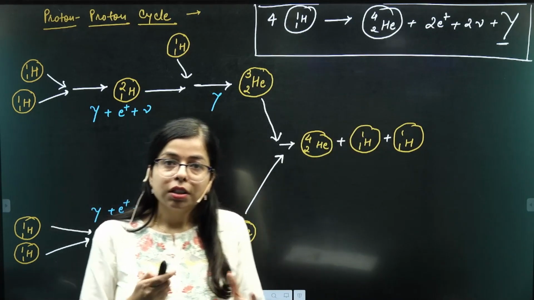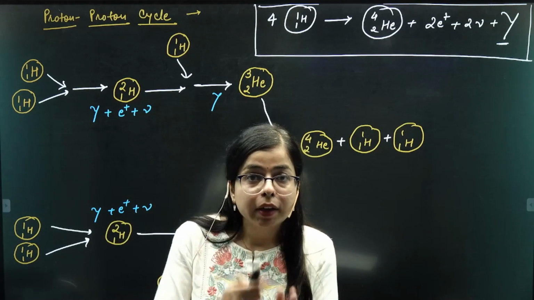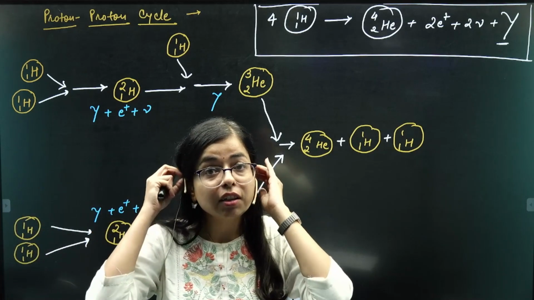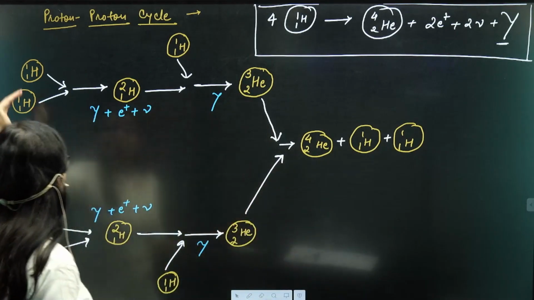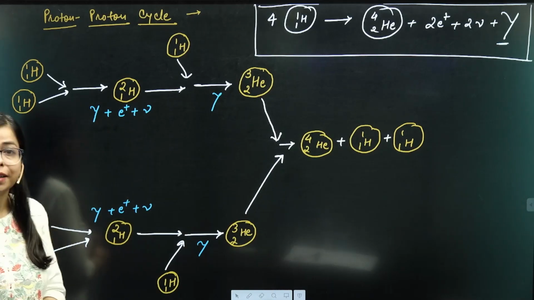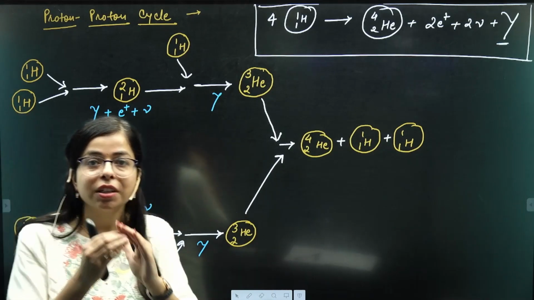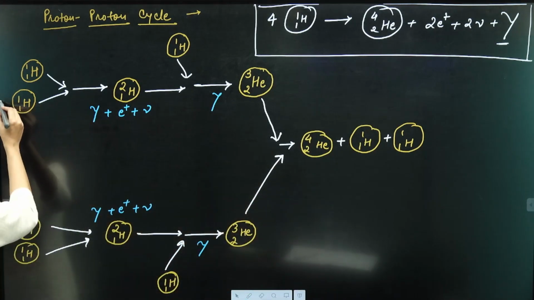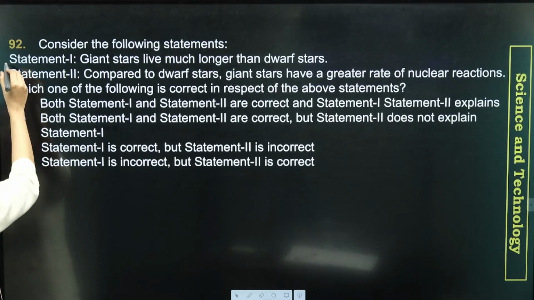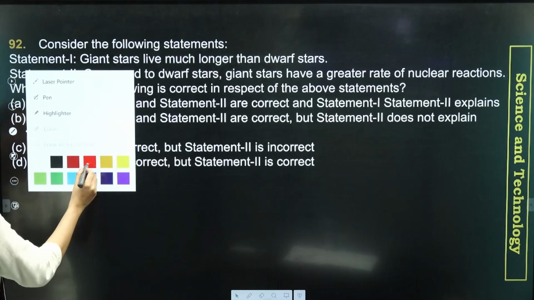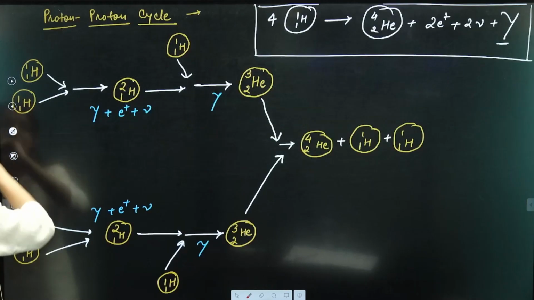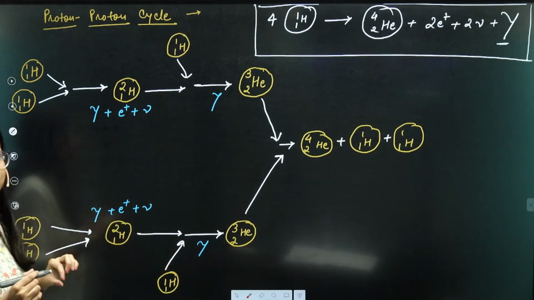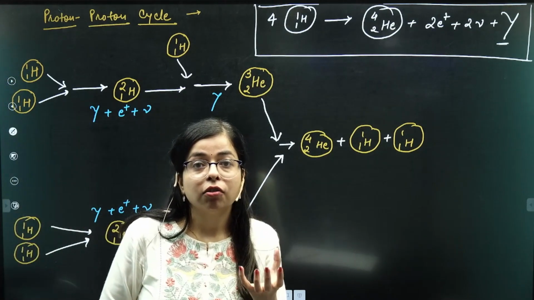So nuclear fusion in any dwarf star is dominated by the proton-proton cycle, right? Now see one fact, that these protons are positively charged particles. When we say protons are fusing together, you must understand that these are positively charged particles, and we know that like charges repel each other. So there is a huge Coulomb barrier, or a huge electrostatic force of repulsion.